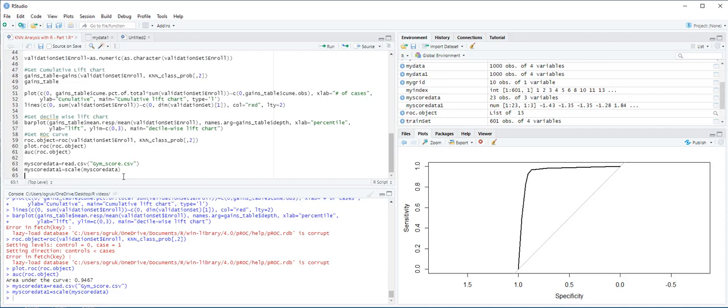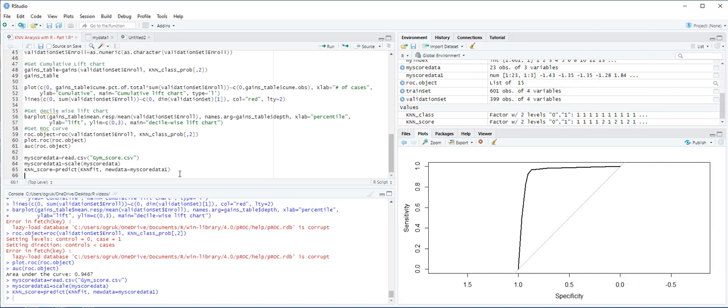And next we use the predict function to score the new records. So let's call new records are going to be stored in KNN_score is equal to predict, open the parentheses, KNN_fit, comma, newdata is equal to myScoreData1 and then control enter. Once the scoring is finished, the KNN_score object will contain classification results, whether or not the potential gym members are likely to enroll. So yes is equal to 1 and no is equal to 0.